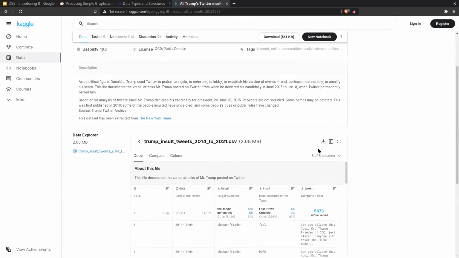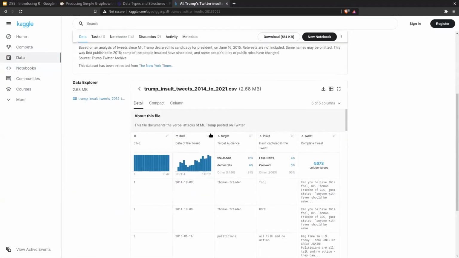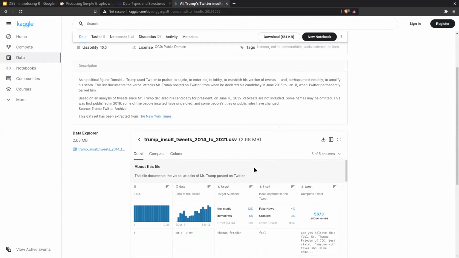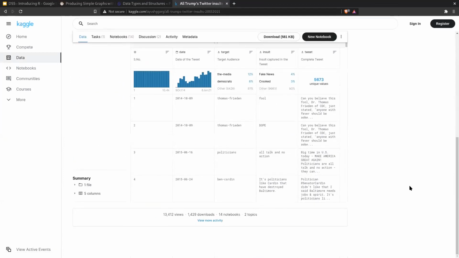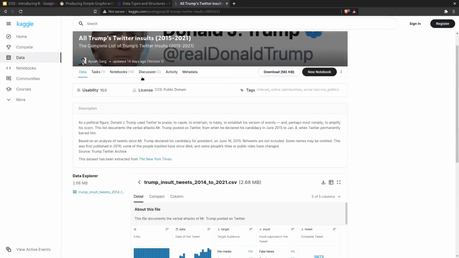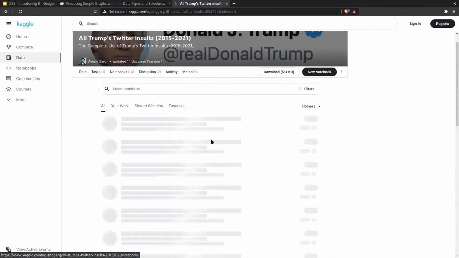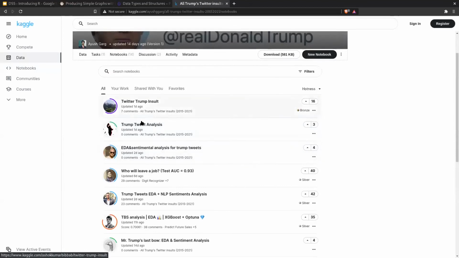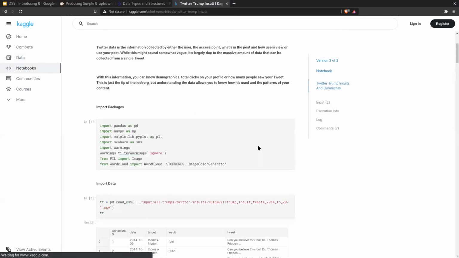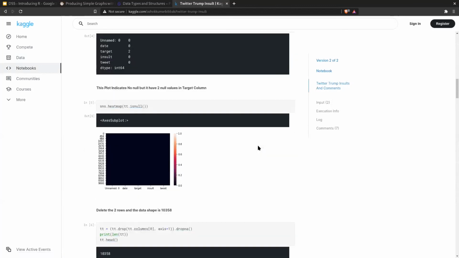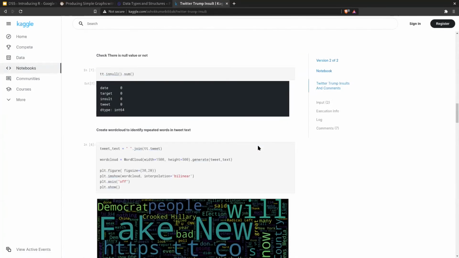But if we look into his, they've done hundreds and hundreds of tweets and analysis. There's 581 kilobytes of data in here, and there's all sorts of analysis. Let me just have a look and see if we can have a look at some. So there's a Trump insult analysis. Let's just have a wee look down and see what sort of, there we go.